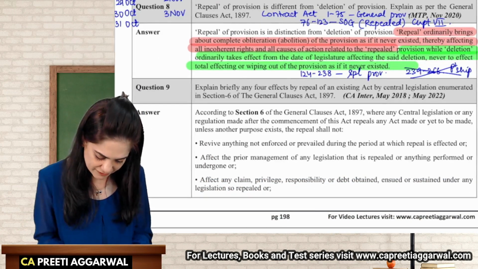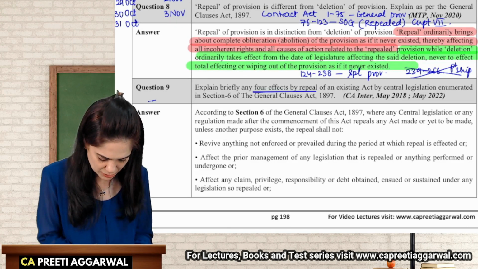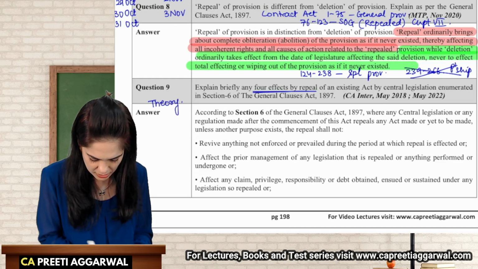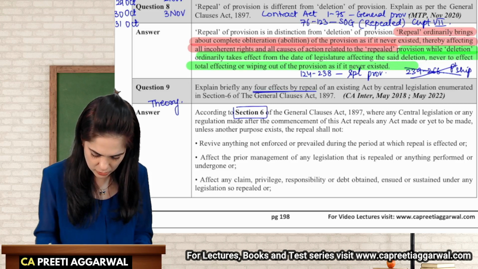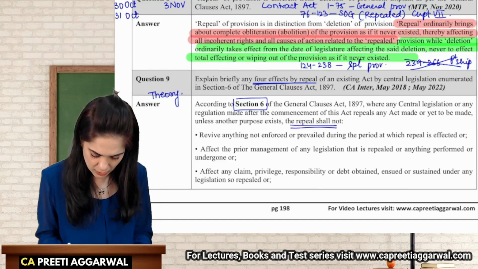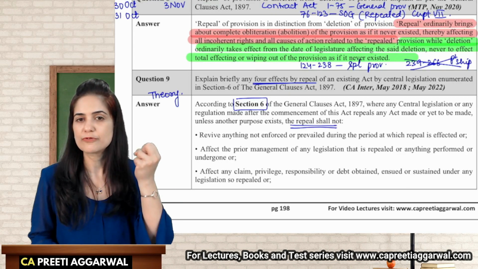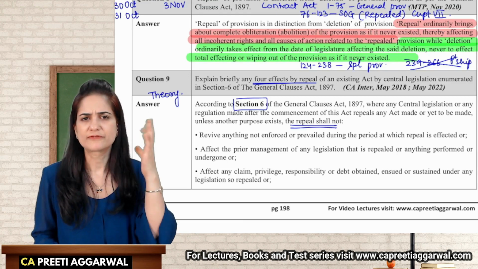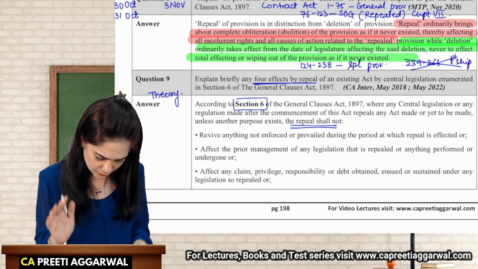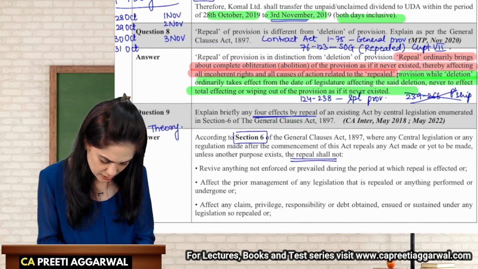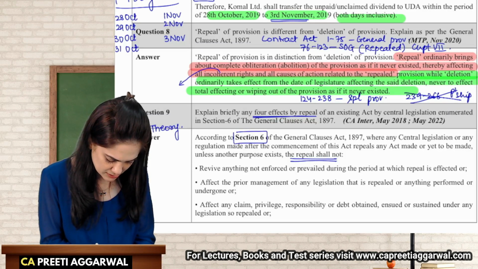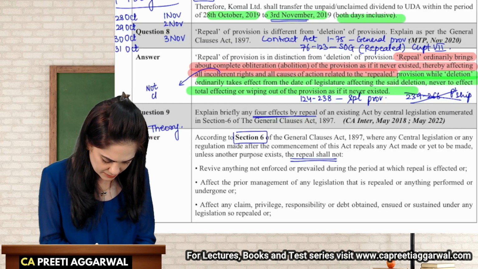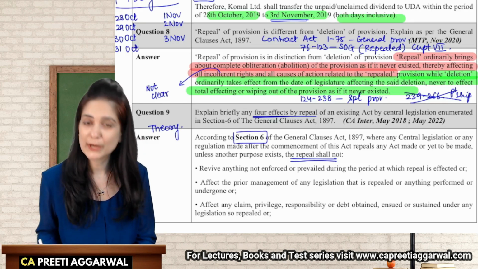Explain the 4 effects of repeal. This is actually a pure theory question. Section 6 talks about repeal. Now, repeal means to remove all the traces of that. There was one word which I wanted to give you the meaning of. Incoherent means not clear. Sometimes students get confused, they don't want to search the meaning also, so: not clear.